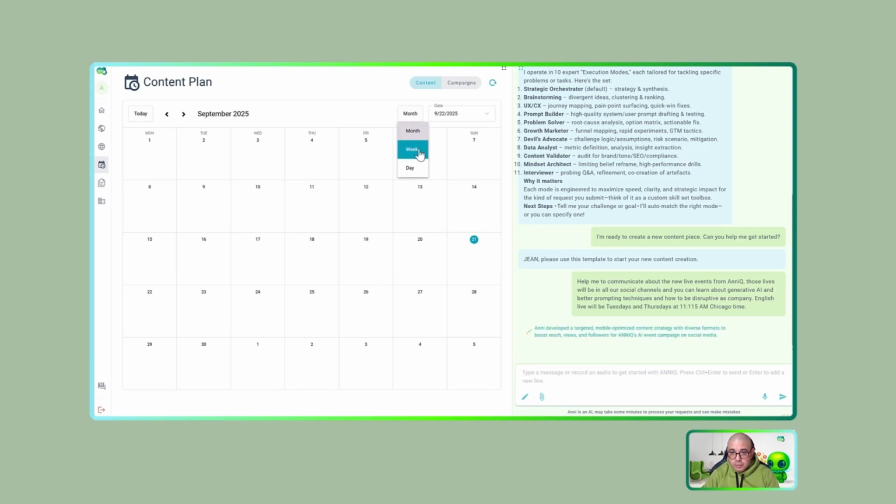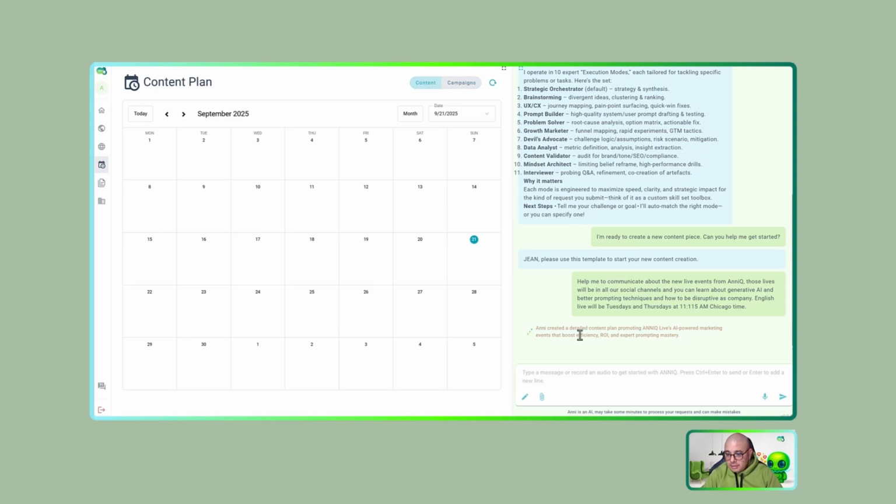So I can work in this view. I have the month view, I have the week view also, and I can see by days. I can play with this calendar to find other specific times, or use these arrows to move between the different months. And if I want a specific date, I just click on the date. Very similar to all the calendars that we have in our emails or other solutions. I can also see here the content pieces that Anni has scheduled to be published in the future, or I can click here and see my specific campaigns.